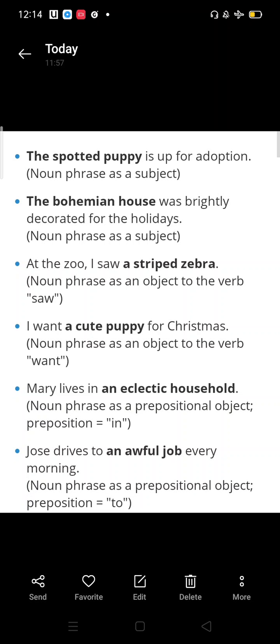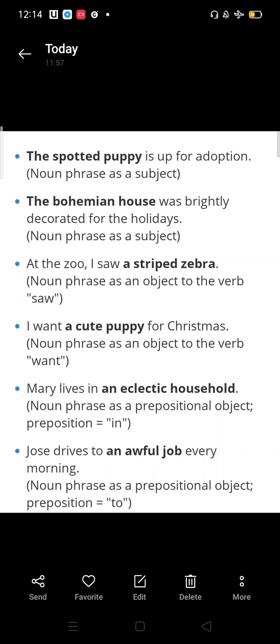So you can see further examples of noun phrases. The spotted puppy is up for adoption. Here you can see that the noun phrase is acting as a subject, the spotted puppy. The Bowman house was brightly decorated for the holidays. Again, the noun phrase is acting as a subject over here. At the zoo, I saw a striped zebra. Noun phrase as an object to the verb saw.